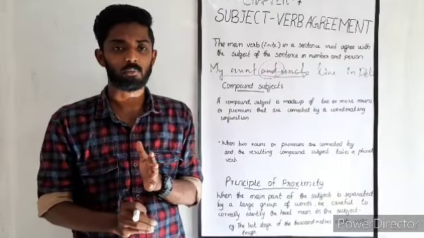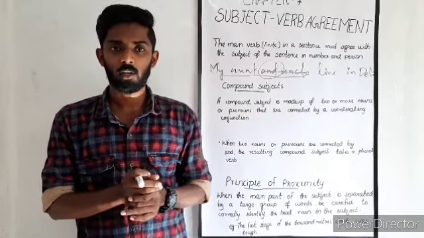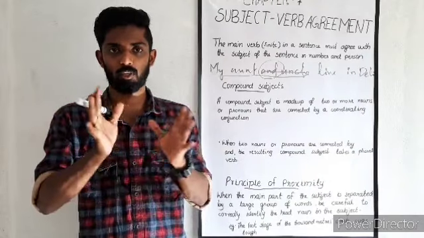So it will use a plural. Now in these situations we will use a singular form in the sentence. So that is with regard to it.